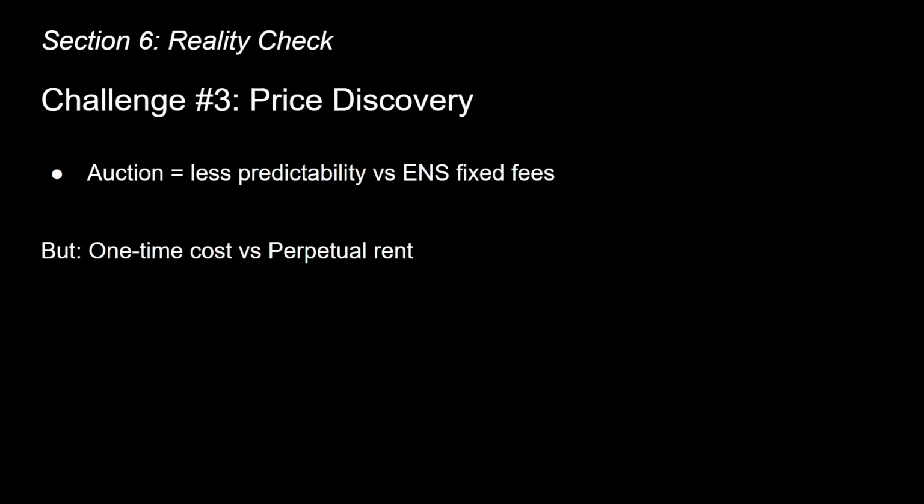Challenge 3. Price discovery. Auctions mean less price predictability than ENS's fixed renewal fees. But for an AI agent acquiring long-term identity, the one-time cost of an auction versus permanent ownership is still favorable compared to perpetual rent seeking.